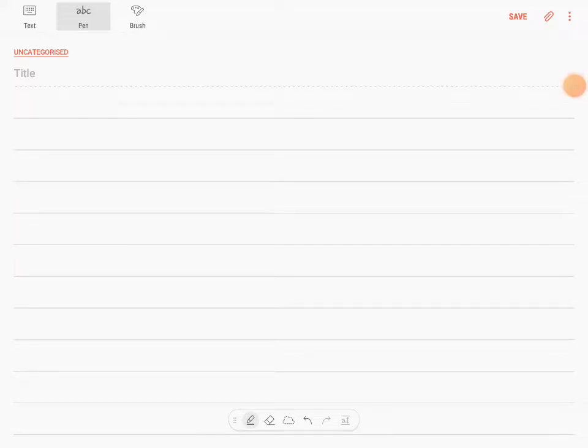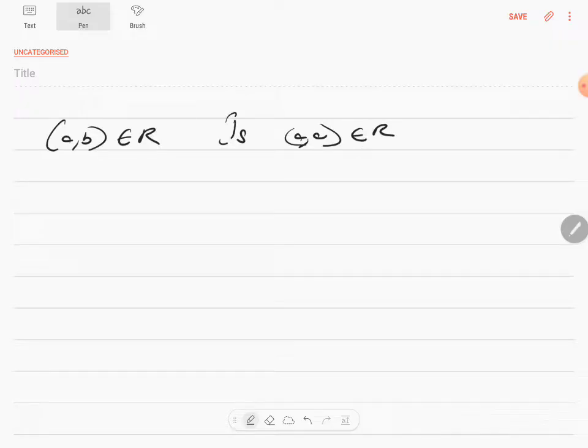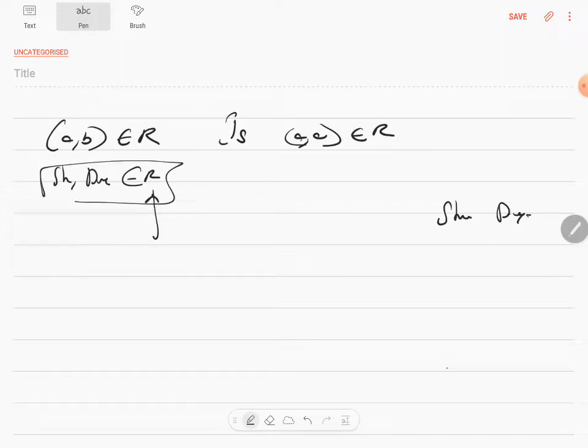So let's deal with relations and functions. Supposing (a, b) is an element of relation R, is (a, a) an element of R? I would give you an example of, say, Shrutika and Divyavarshini. (Shrutika, Divyavarshini) is an element of a relation, the relation being Malti aunty's students.